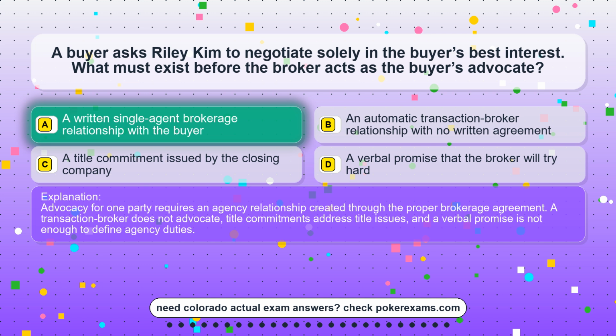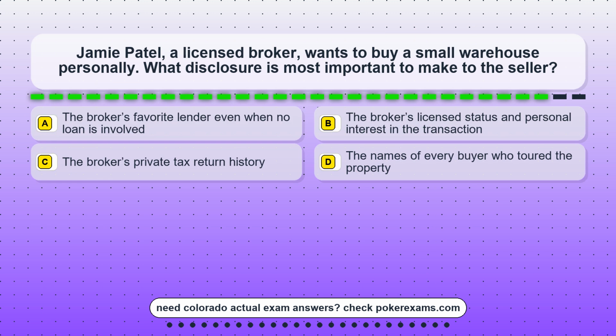Question 7. Jamie Patel, a licensed broker, wants to buy a small warehouse personally. What disclosure is most important to make to the seller? Option A. The broker's favorite lender even when no loan is involved. Option B. The broker's licensed status and personal interest in the transaction. Option C. The broker's private tax return history. Option D. The names of every buyer who toured the property.